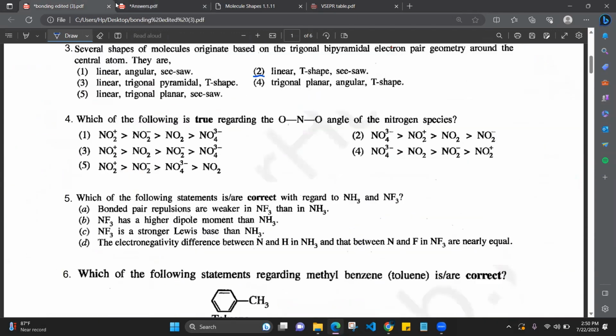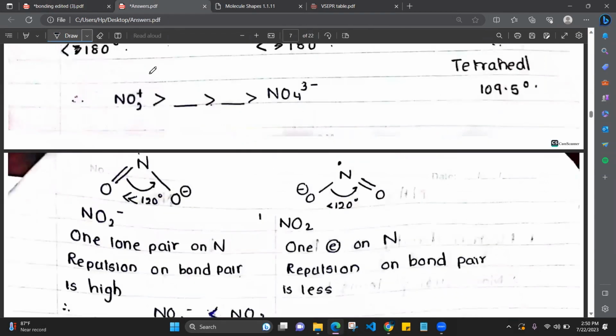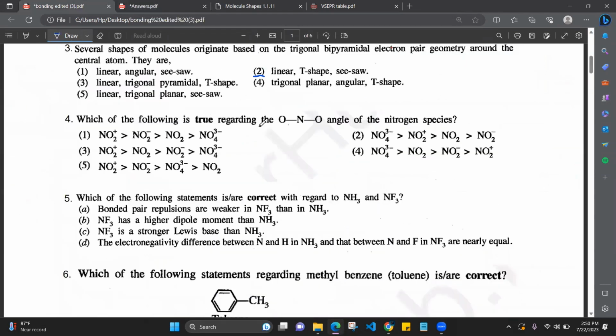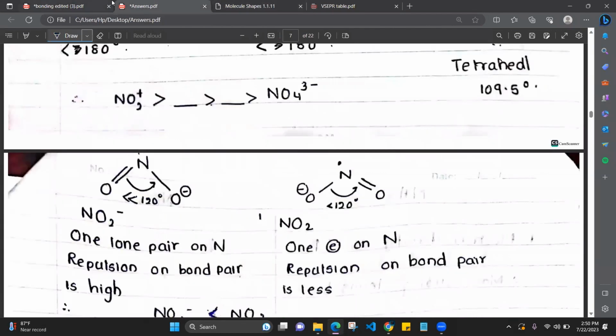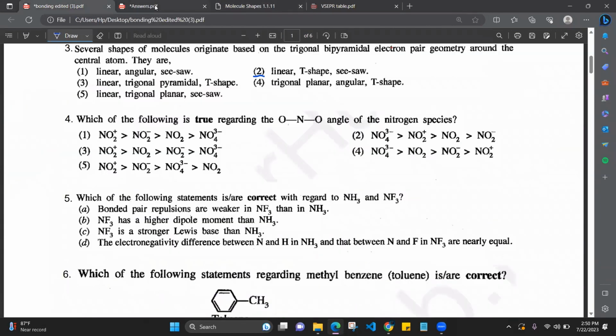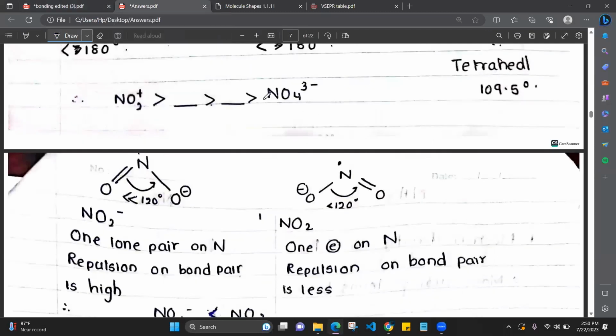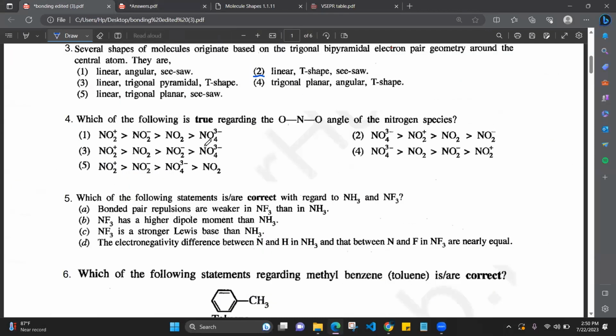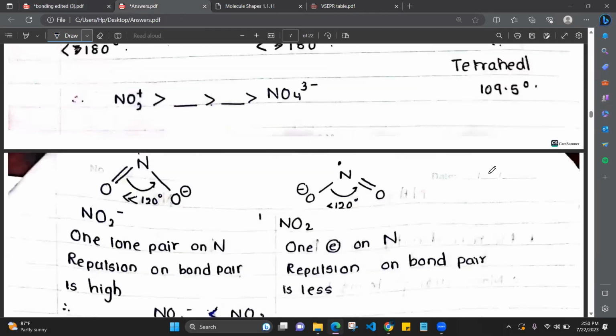So what are the answers which you can cut? You can use the method of elimination here. That means you're seeing the answers and eliminating them. If it is not correct, you eliminate it. Okay. NO2 plus, NO4 3 minus. So you can tell the fifth one is wrong, the second one is wrong, the fourth one is wrong. So out of the first and the third, now you have to compare just these two, NO2 and NO2 minus, which one has the greater bond angle.